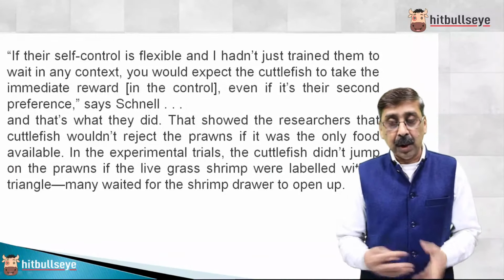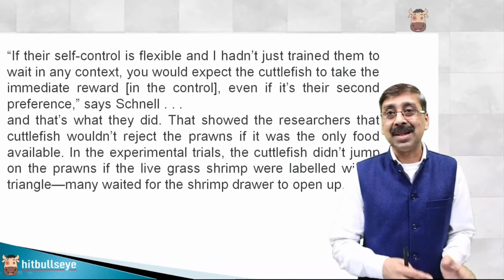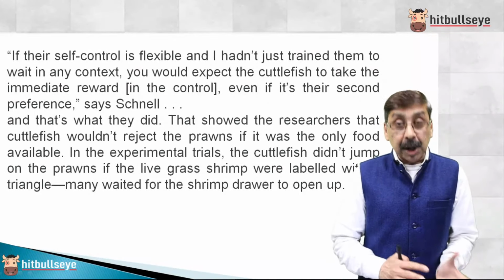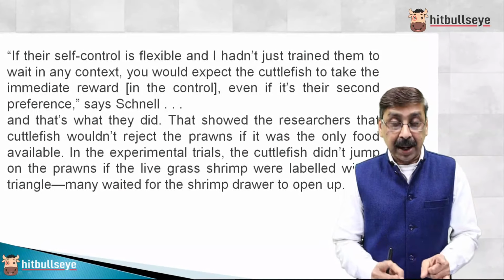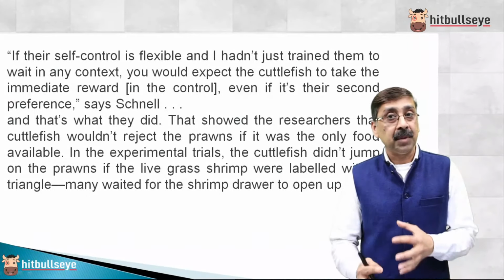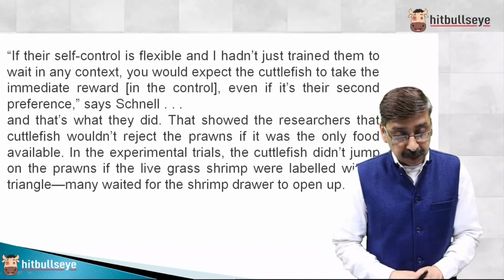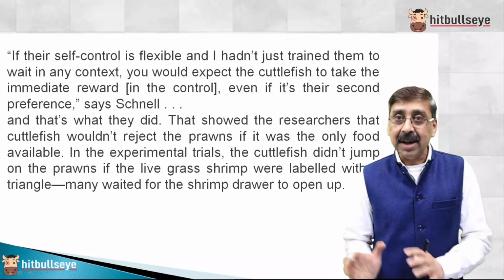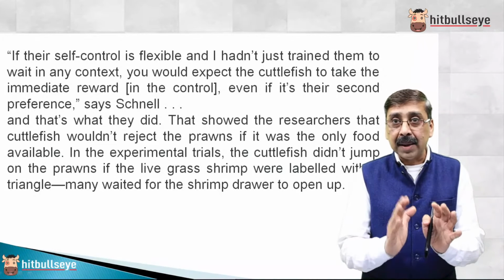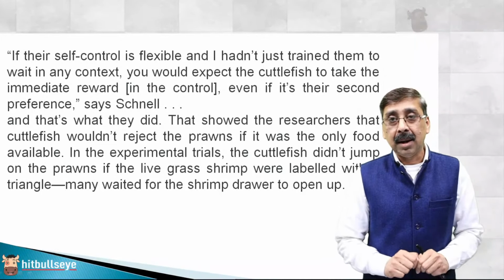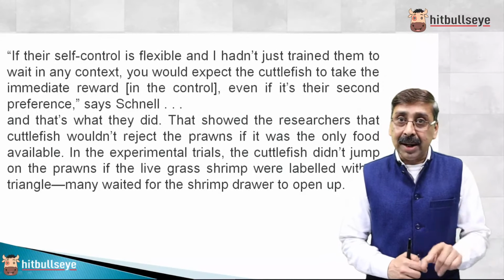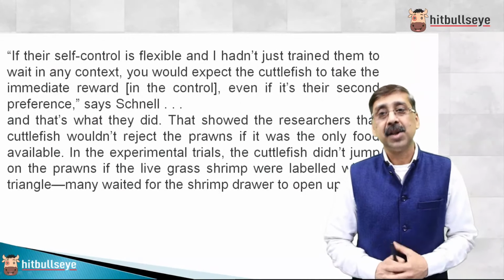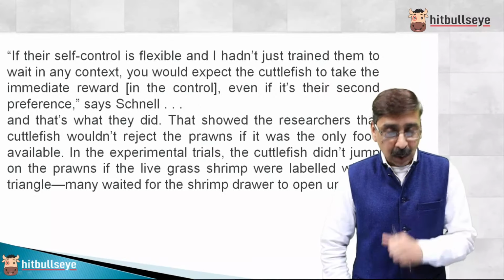When it comes to only availability, then they will go for the second favorite, prawn. In the experimental trials, cuttlefish did not jump on the prawns. Just look at this now. The author is showing that they had self-control also. If live grass shrimp were labeled with a triangle, the cuttlefish was able to recognize that in this box with the triangle, live shrimps are available. So many of them waited for the shrimp drawer to open up. Now this shows that they had self-control. It's a very important line to understand this passage.